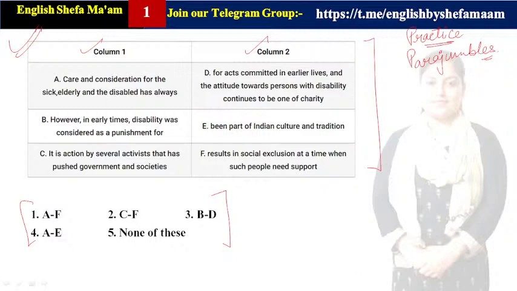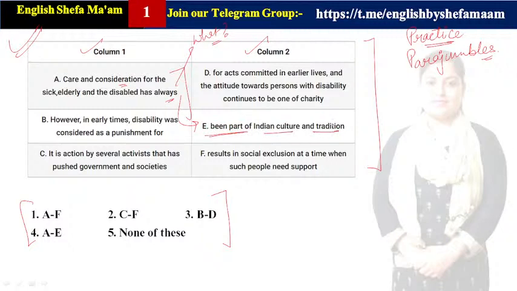Let us check the statements one by one. See, here in the first one it is saying, care and consideration for the sick, elderly and the disabled has always what? So, care and consideration for the sick, elderly and the disabled has always been part of Indian culture and tradition, right? That's the statement. Care and consideration for the sick, elderly and the disabled has what? Has always what? So it has been a part of Indian culture and tradition.